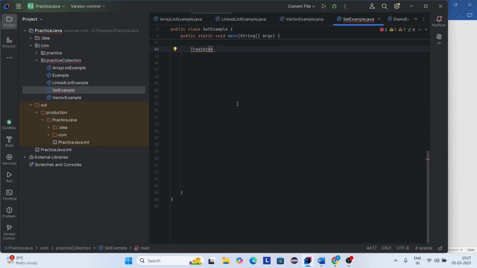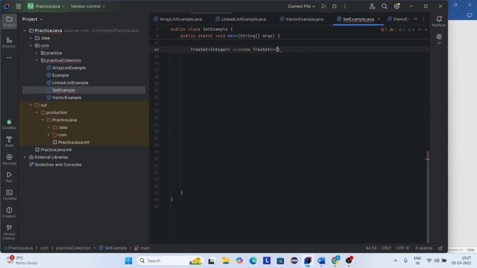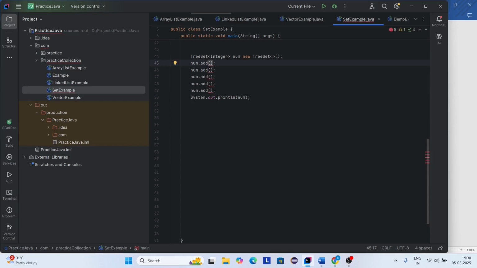So here I'm passing a type as integer. So num equals new TreeSet. Here I'm adding elements to the set. So num dot add. Now I'm going to add elements to the TreeSet. I'm going to add 50 here. Here I'm adding 60. Here I'm adding 70. Again I'm adding 50 here. Here I'm adding 60, 80. Let's run this code.